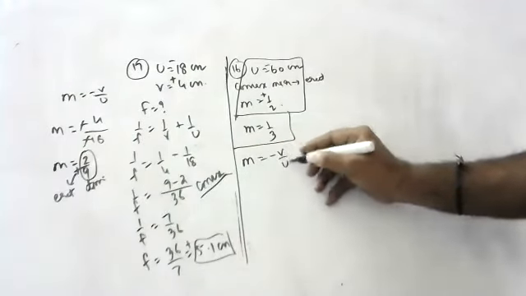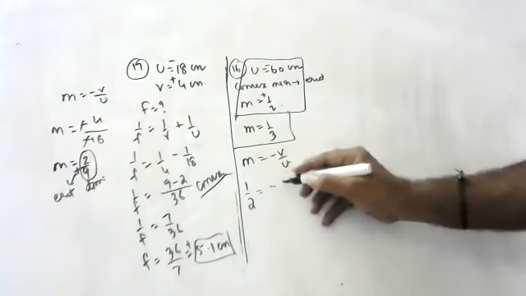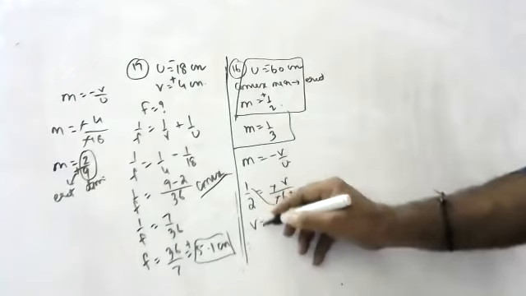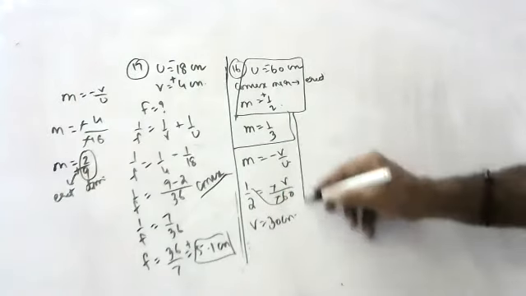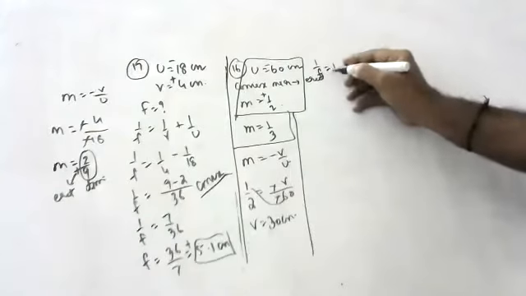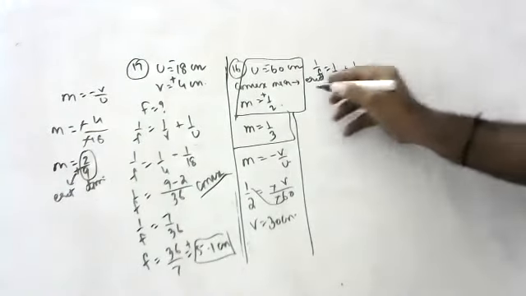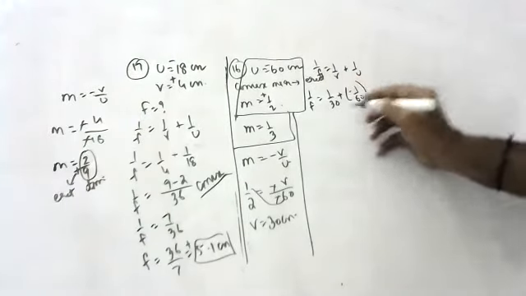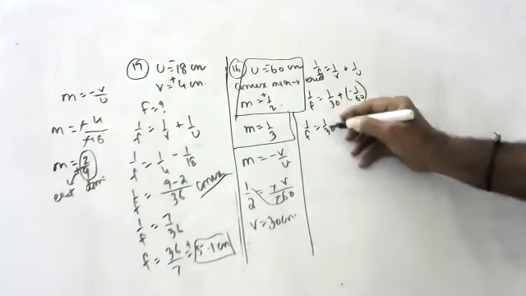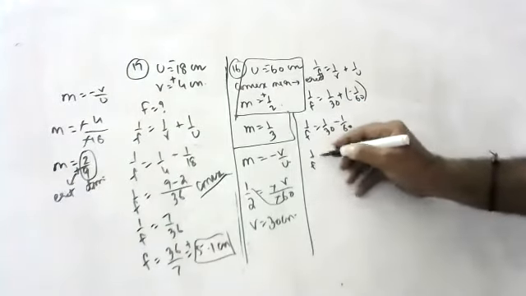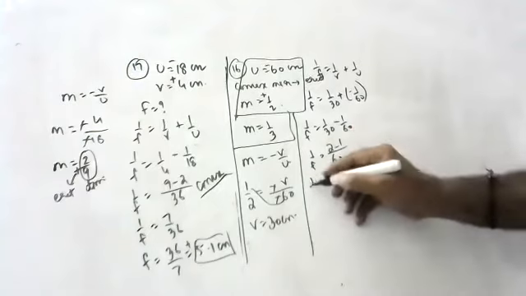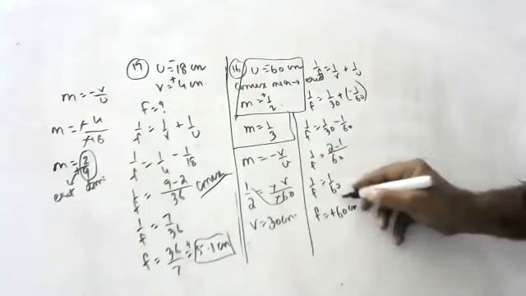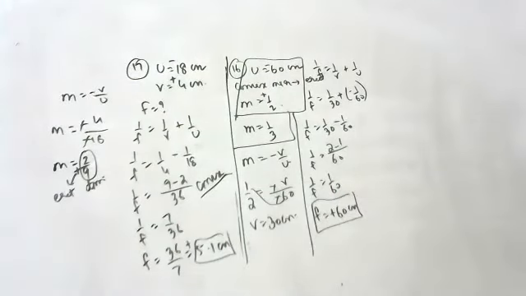Magnification is equal to minus V by U. Minus 1 by 2 is equal to minus V by minus 60, minus cancel. V is equal to 60 by 2, V is equal to 30 centimeters. 1 by F is equal to 1 by V plus 1 by U. 1 by F is equal to 1 by 30 plus minus of 1 by 60, which is 1 by 30 minus 1 by 60. LCM 60, 2 minus 1. 1 by F is equal to 1 by 60. F is equal to 60 centimeters, children.